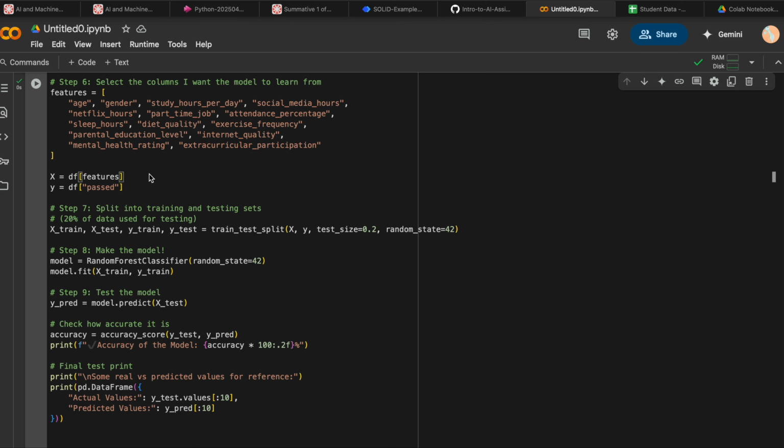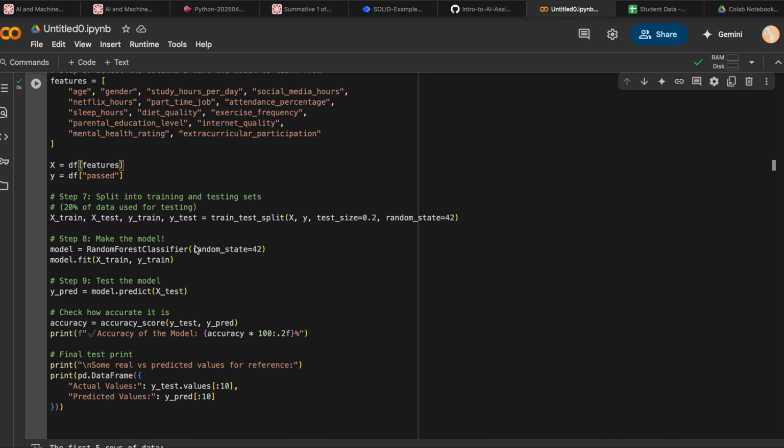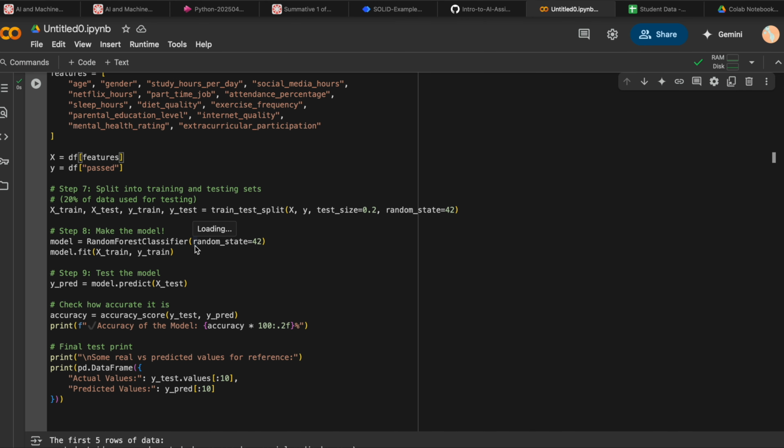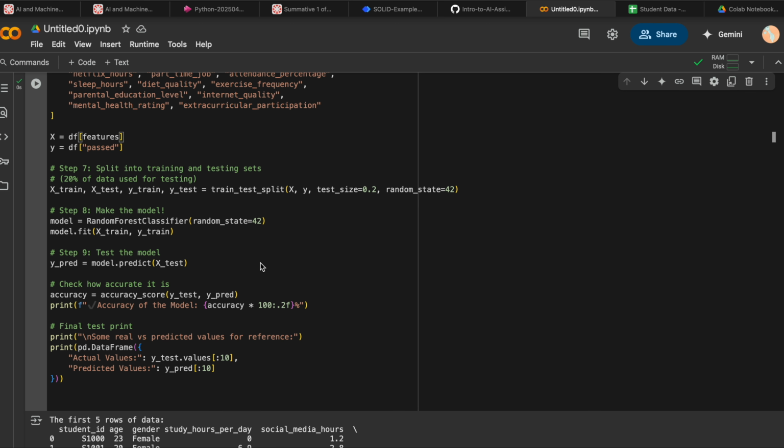I then chose which columns the model should learn from, like sleep hours, attendance, mental health, etc. And I used the train test split to essentially divide the data into training and testing sets. So 80% of the data is used to train the model and 20% is used to basically check how accurate it is.